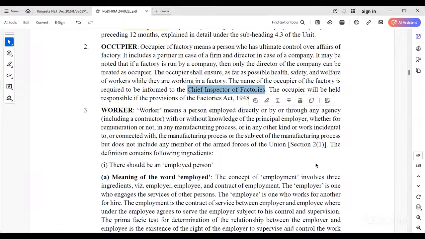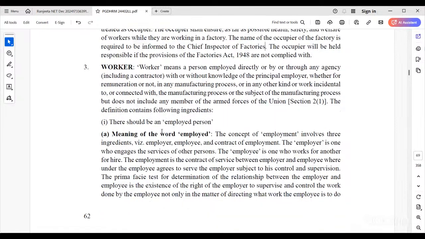So what is meant by worker? Who is called a worker as per this Act? Worker means a person employed directly or through any agency, including a contractor, with or without the knowledge of the principal employer, whether for remuneration or not, in any manufacturing process or in any other kind of work incidental to it. These are called workers.